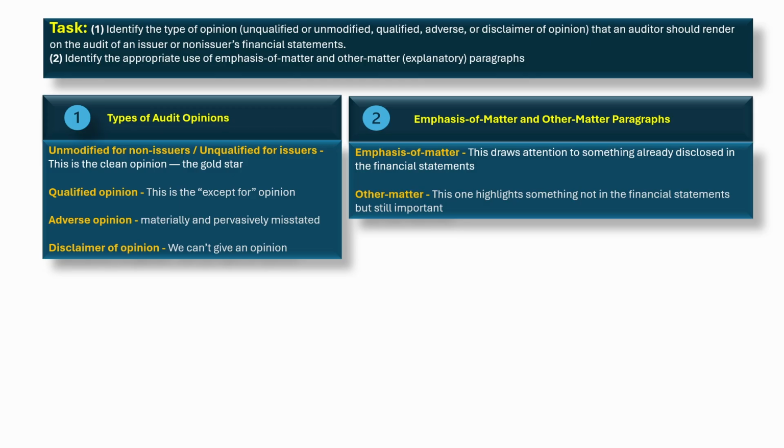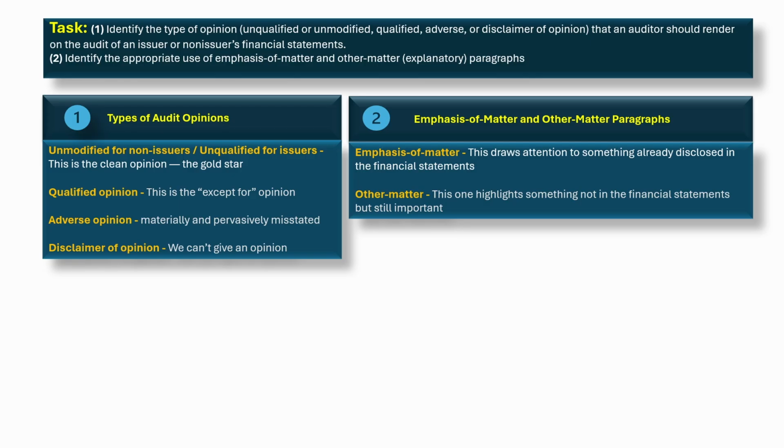Disclaimer of opinion. This is when we throw up our hands and say, we can't give an opinion. Why? Because we couldn't get enough evidence, and the possible effects are both material and pervasive. Another reason is if our independence is impaired. If we're not independent, we simply cannot issue an opinion.